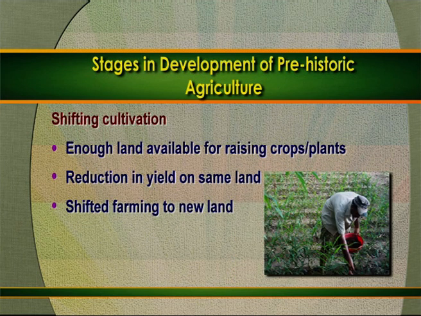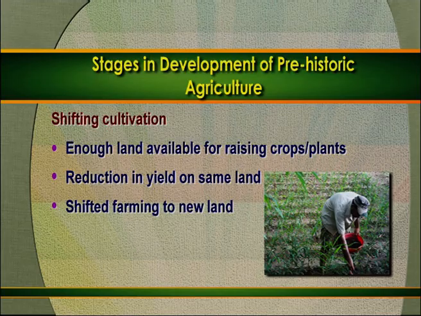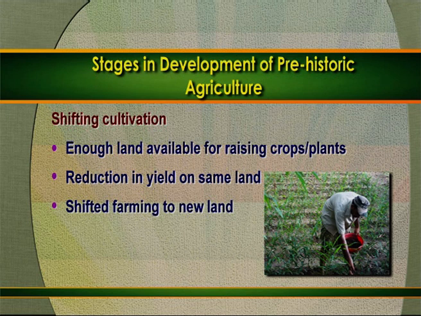Then with these cultivation practices, due to the increase in the population, they might have observed that this food was not sufficient, or that the productivity of the land was declining. At that time, land was available in abundance. So they might have shifted to other places because of the low productivity, and they saw that the productivity increased. With these things, the concept of shifting cultivation was started.